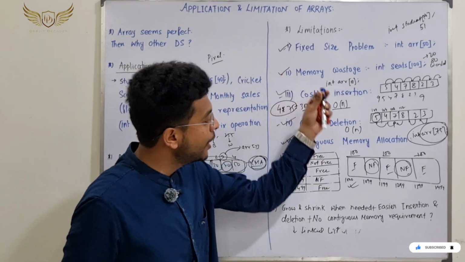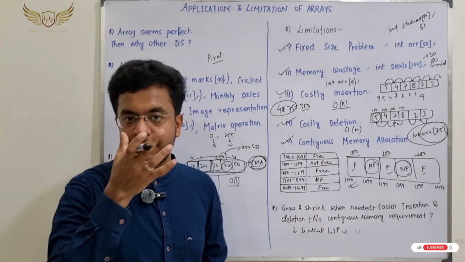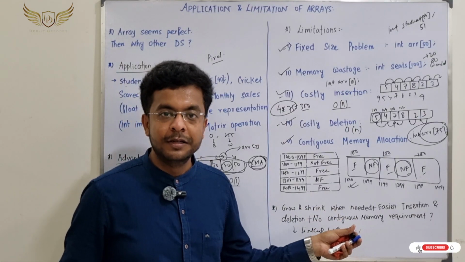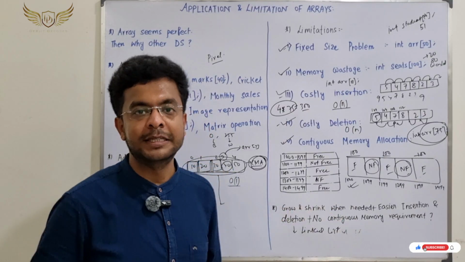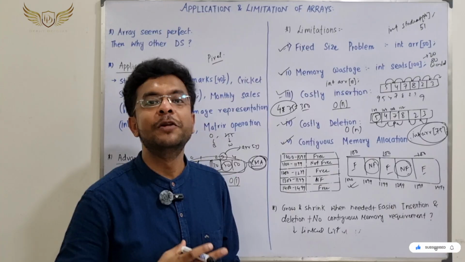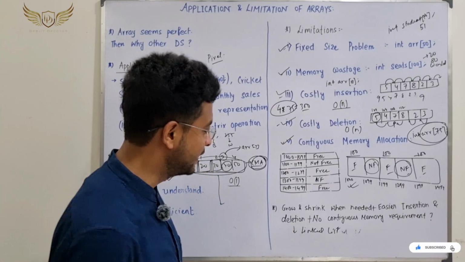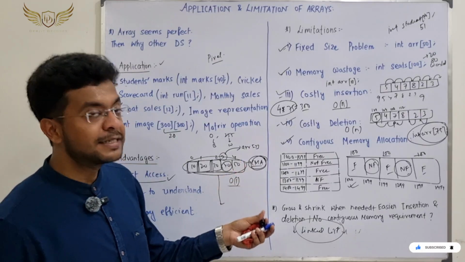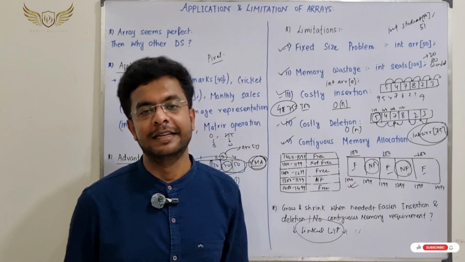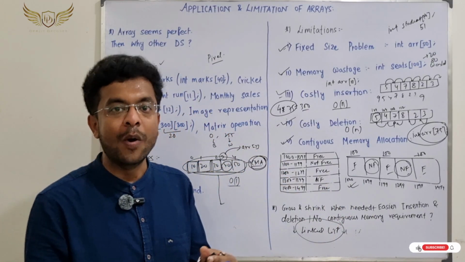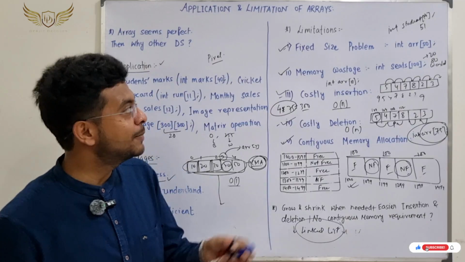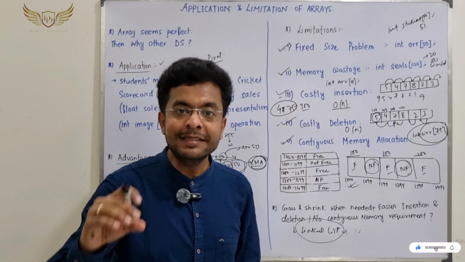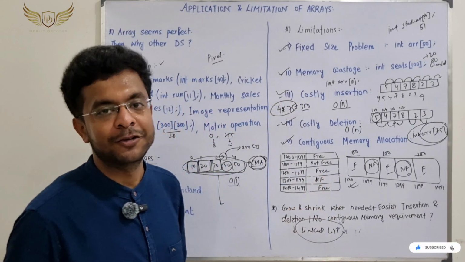So if we take all the opposites and want another data structure, can we make it? The answer is yes, it has already been made by some computer scientists, the people who were working on these things previously, and that is known as the linked list. Next we'll be starting with this linked list. I hope the bridge, why we need a linked list, what the problem with an array is, and the starting point of the linked list, is absolutely clear to you all.